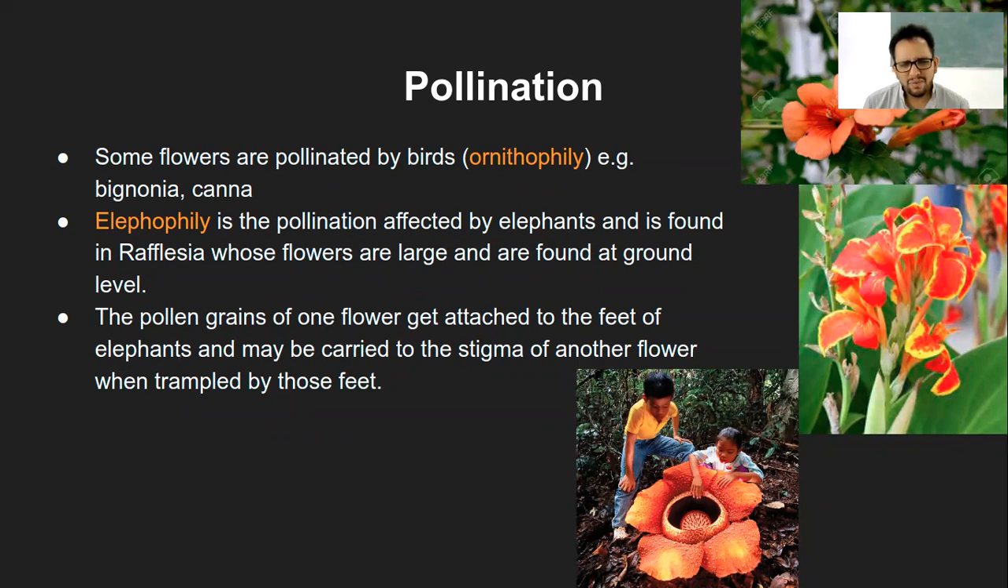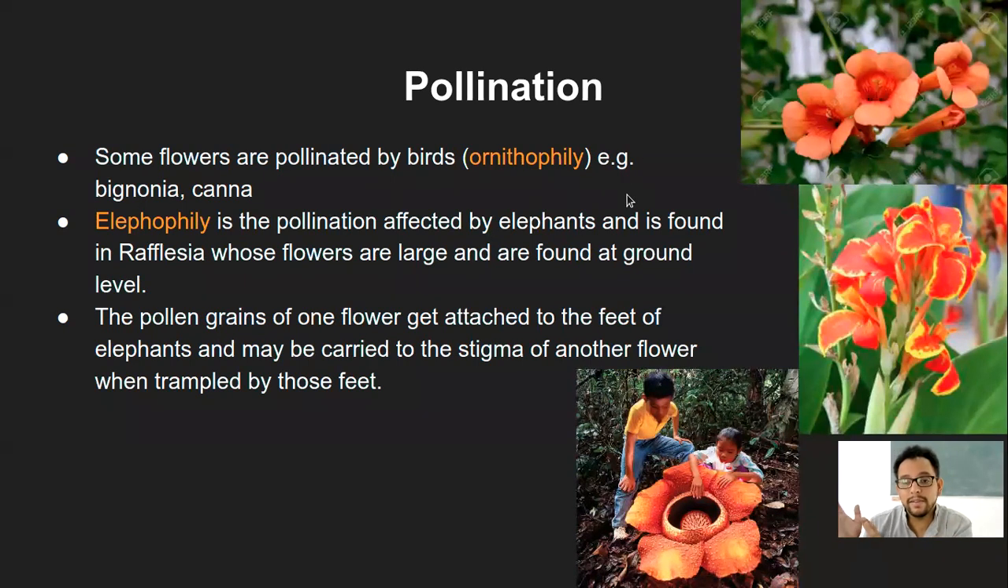Now, coming to the last type of pollination that happens in flowers, it is ornithophily, which means the pollination happens by using birds. The most common flowers which undergo pollination using ornithophily are canna and bignonia. So this top one is the bignonia.